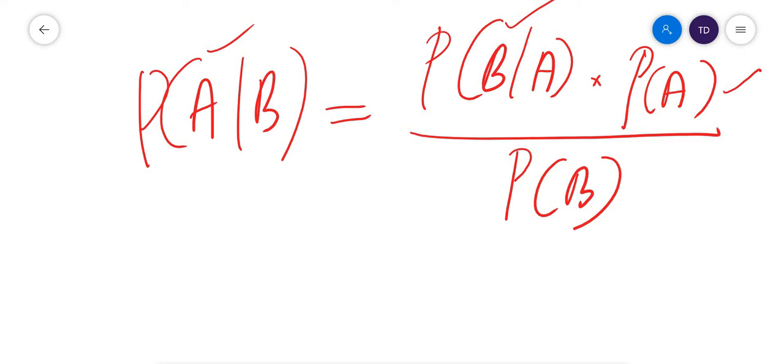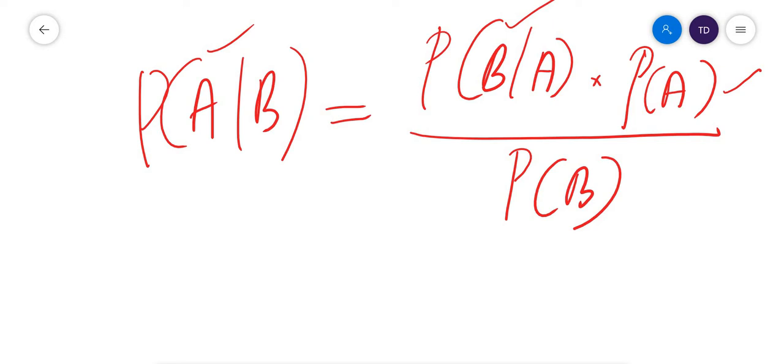Naive Bayes is naive because it makes the assumption that the features of a measurement are independent of each other. The features of the data set are assumed independent.